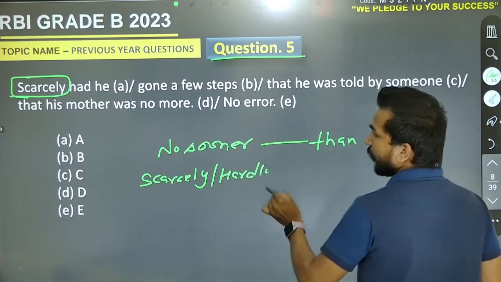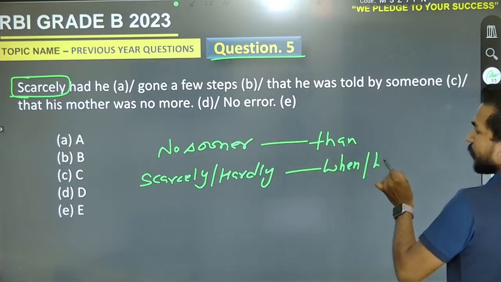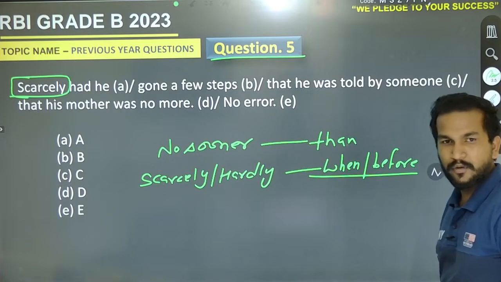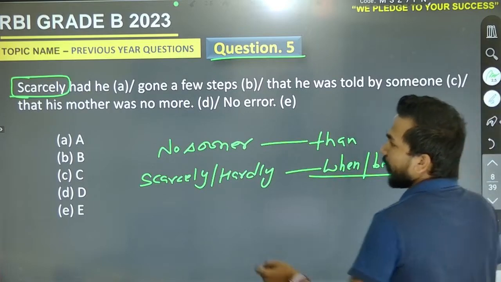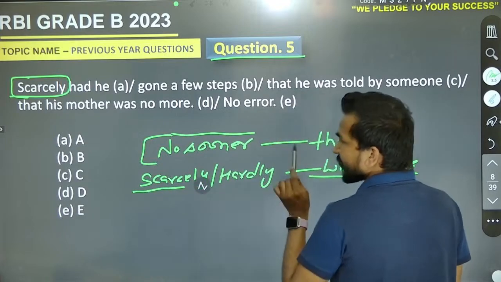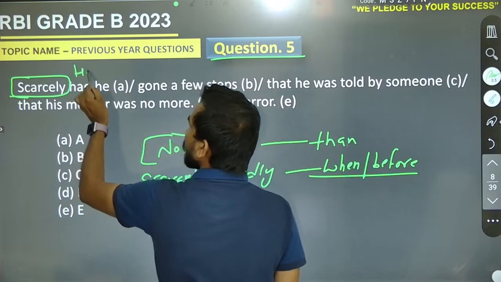And hardly will make a pair with when, or sometimes also before. Is it clear? So it must be when or before with the second pair. Yes, definitely correct. If we are using no sooner or scarcely or hardly at the start of the sentence, we should go for the rule of inversion also.